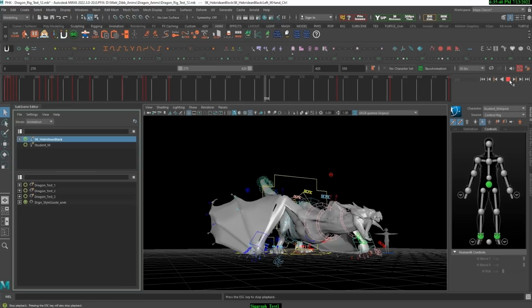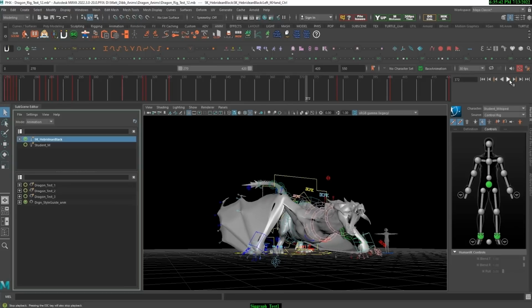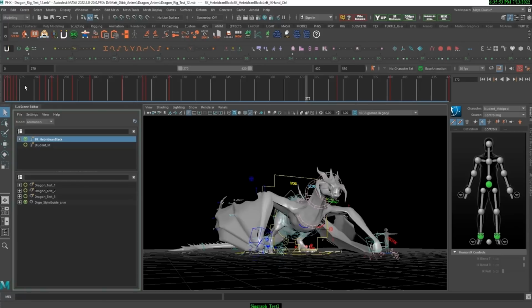And so one of the tools that we use inside of Maya when using a very complex rig such as this dragon that's very robust and heavy is that we change from DG mode into parallel mode. And now I'll show you the difference.